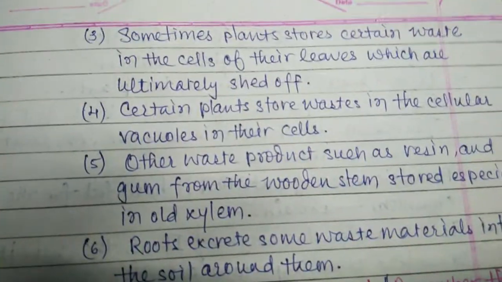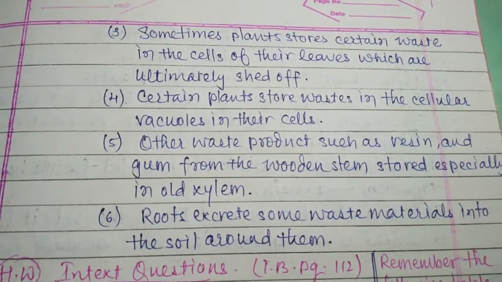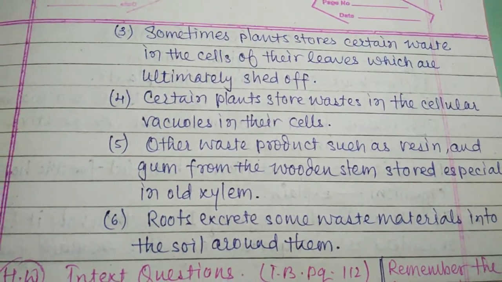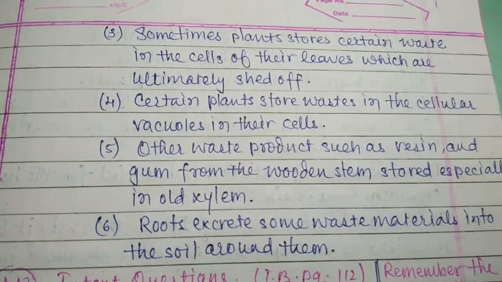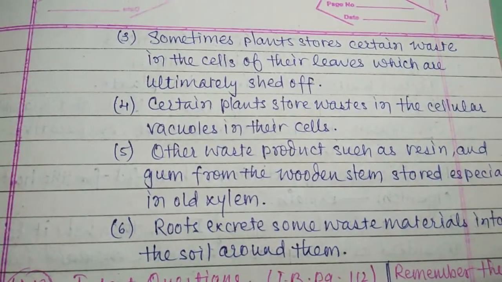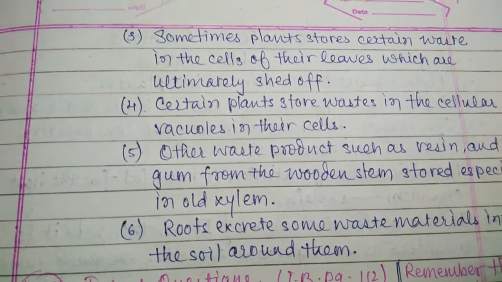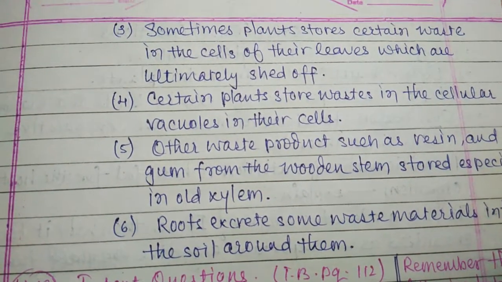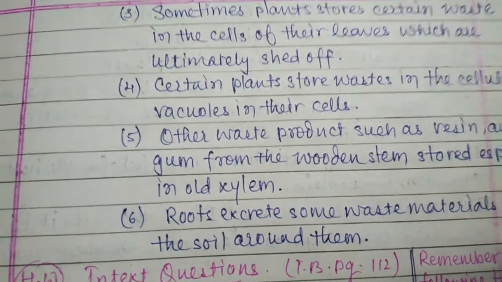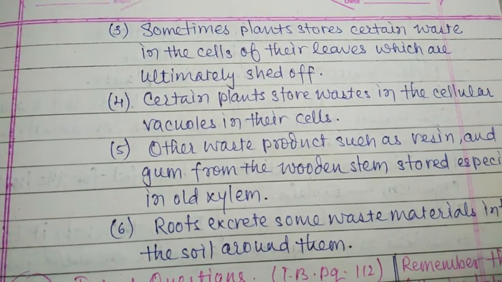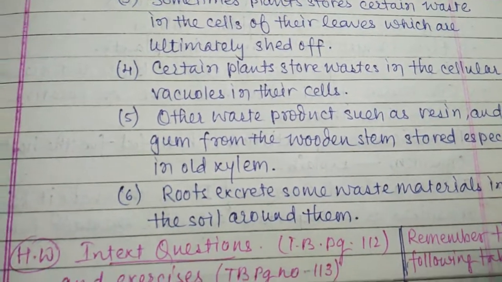Sometimes plants store certain waste in the cells of their leaves, which are ultimately shed off. When the plant's waste material is stored in a cellular vacuole, after some time we observe that sometimes leaves turn yellow, and they are shed off.